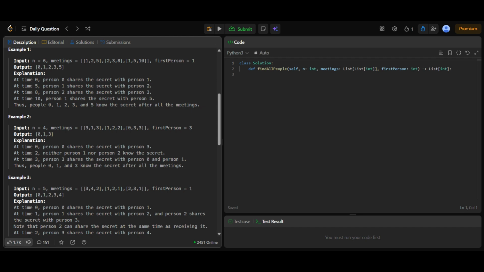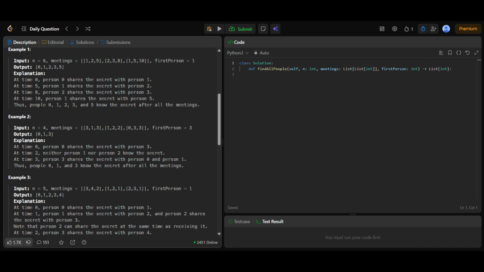Example 3. Now we have 5 people, numbered from 0 to 4. The meetings are 1 meets 2 at time 1, 2 meets 3 at time 1, 3 meets 4 at time 2. The first person is 1. At time 0, person 0 shares the secret with person 1, so people 0 and 1 know the secret. At time 1, 2 meetings happen at the same time. Person 1 meets person 2, and person 2 meets person 3. Person 1 shares the secret with person 2.